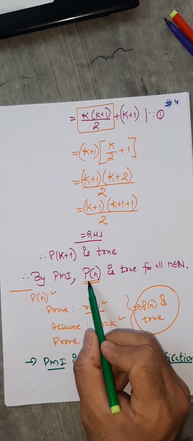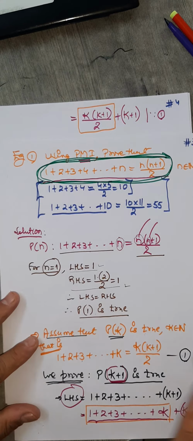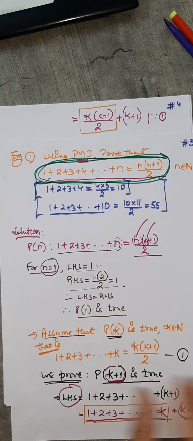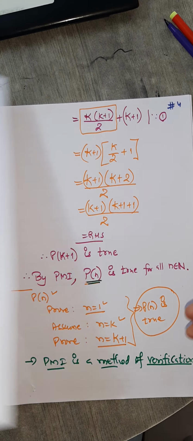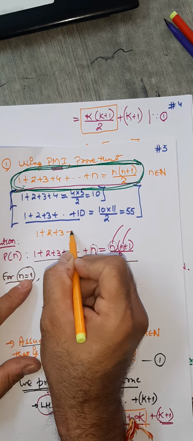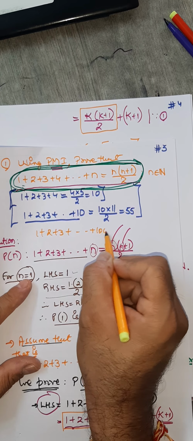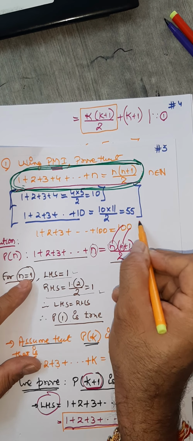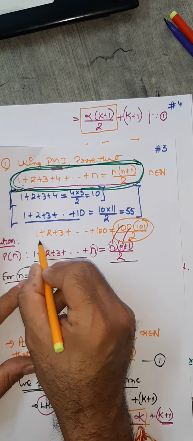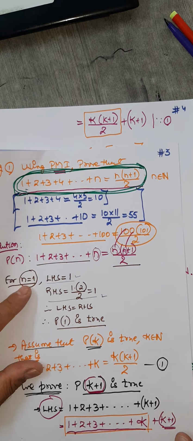So now once you conclude this, you can say that this is always true. So you can use this formula always now. If you want to get this summation, for example, 1 plus 2 plus 3 up to 100, then I can use this formula now. What is that formula? 100 into 101 by 2. You simplify this. This gives us the sum of the first 100 natural numbers.